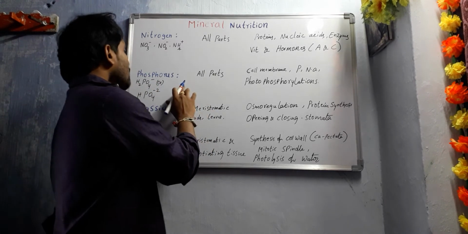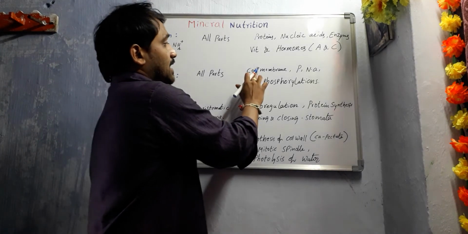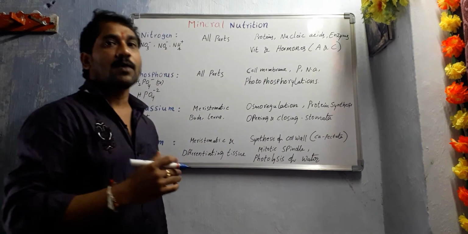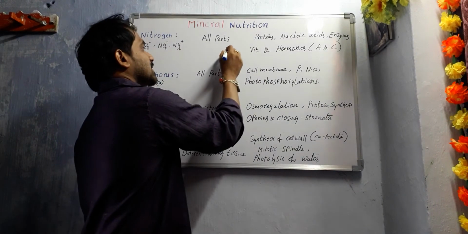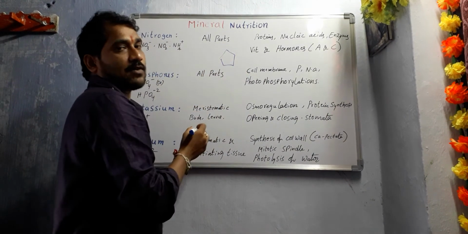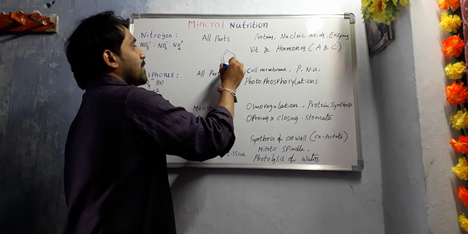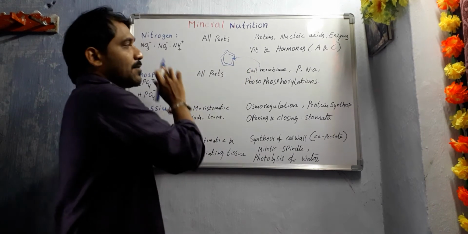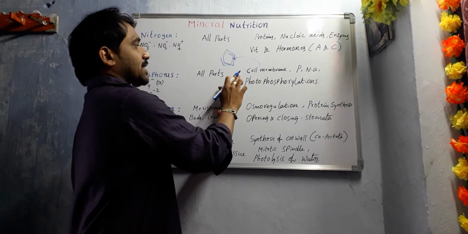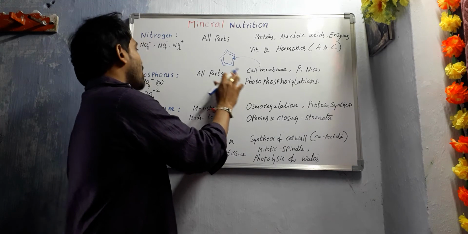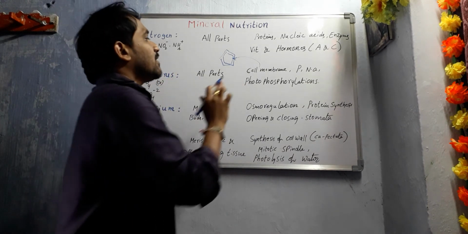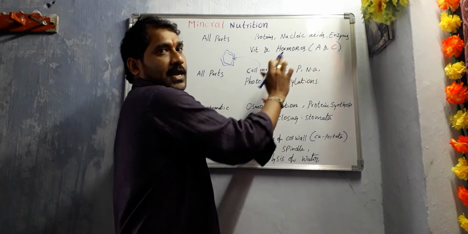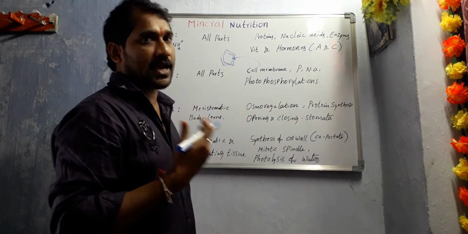Let us discuss. It is a major constituent of the cell membrane. Here the cell membrane is nothing but the plasma membrane. Suppose this is a cell with a cell wall, and beneath the cell wall there is a plasma membrane. Phosphorus is present in the plasma membrane in the form of phospholipids, right? It is also required for the synthesis of proteins and nucleic acids. Nucleic acids are nothing but DNA and RNA.